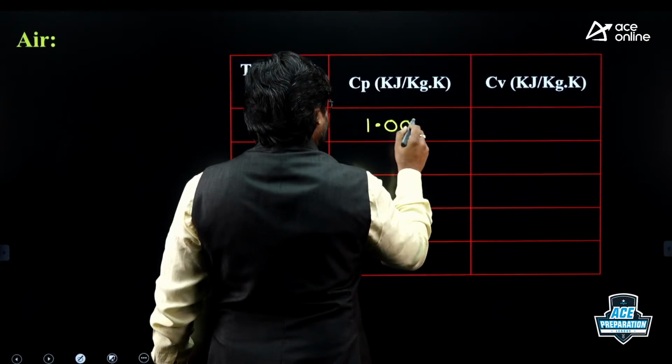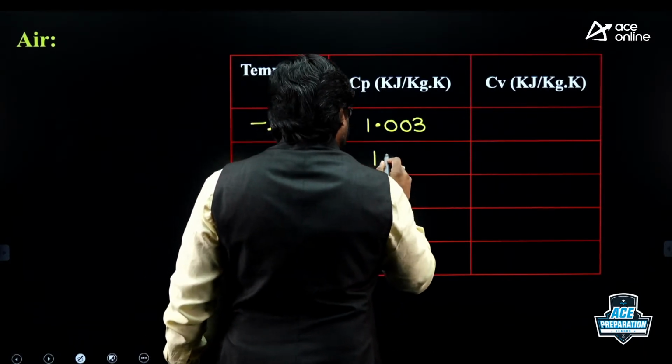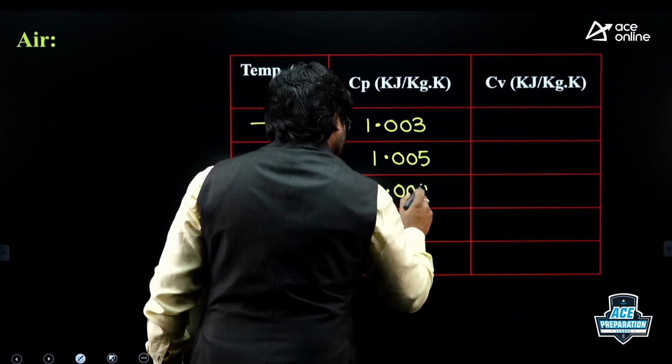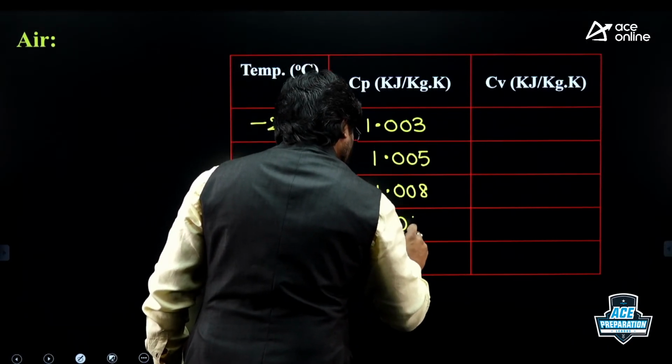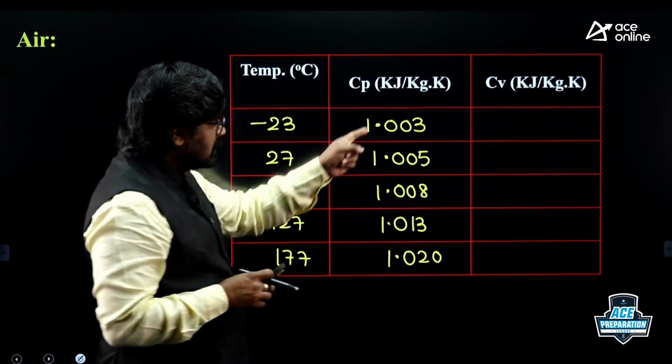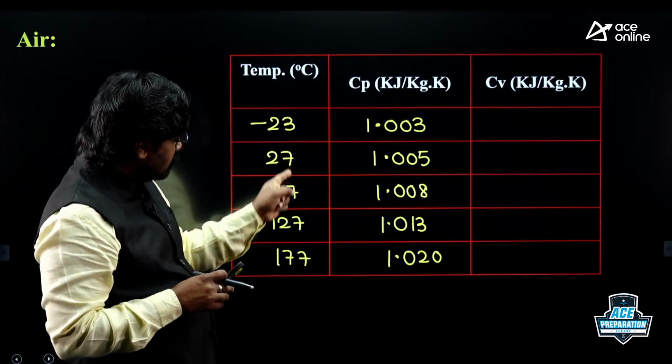Corresponding to these temperatures, Cp value, specific heat at constant pressure, for air only. At minus 23, it is 1.003, and at 27, 1.005. Similarly here, 1.008, 1.013, 1.020. These are Cp values of air at various temperatures.